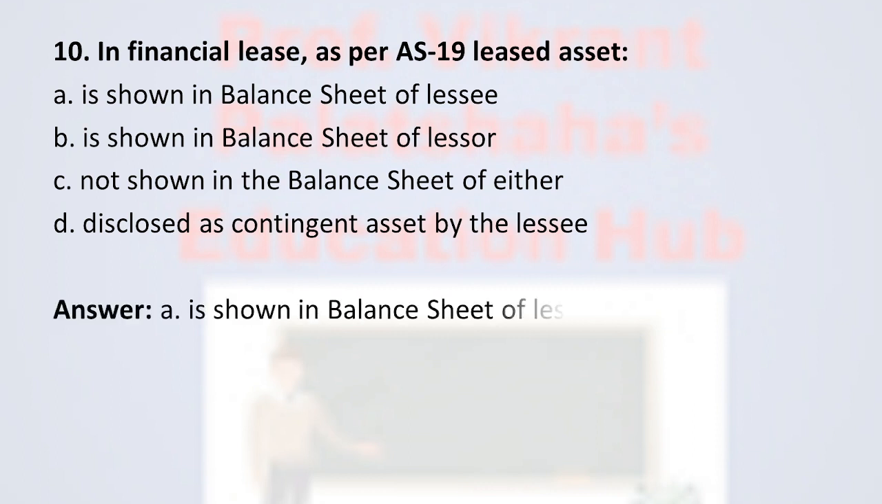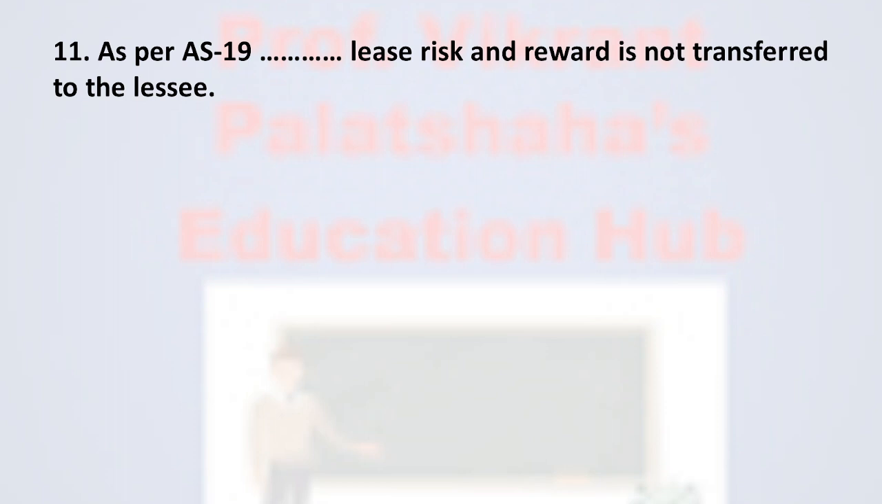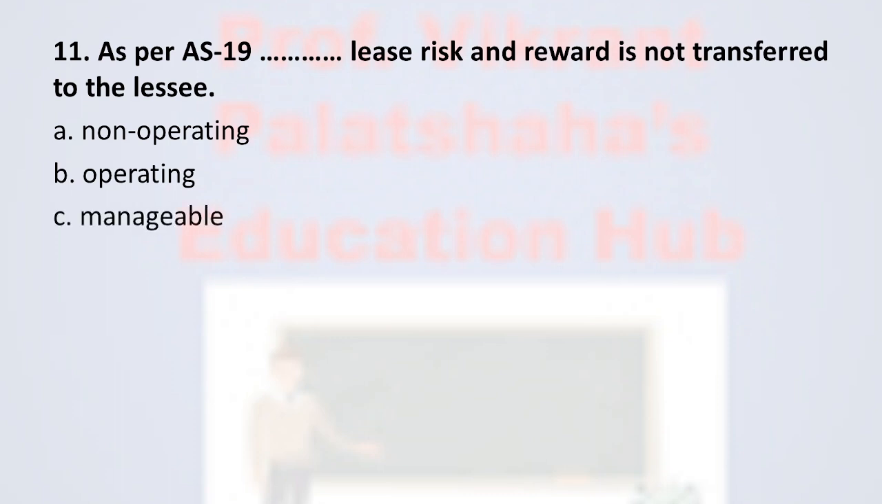And the correct option is option number A, shown in the balance sheet of lessee. Next, question number 11. As per Accounting Standard number 19, dash dash lease risk and reward is not transferred to the lessee. Option number A, non-operating, option number B, operating, option number C, manageable, and option number D, refundable. The correct option is option number B, operating lease. As per the operating lease, risk and reward is not transferred to the lessee as per Accounting Standard number 19. Therefore, the correct option is option number B.